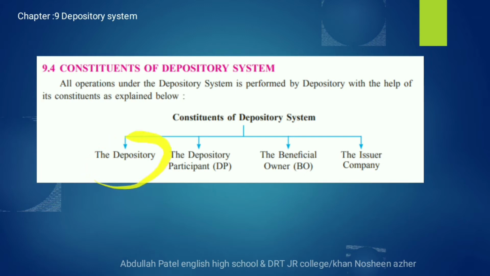First one is the depository organization, like NSDL and CDSL. Second one is the depository participant, who helps as an intermediary between the company and the investor. Third one, the beneficial owner. Beneficial owner means the investor, those who are interested in buying the security from the company. Fourth, the issuer company. The issuer company means the company that has securities and wants to sell them through the depository system in the electronic way with the help of the depository participant.